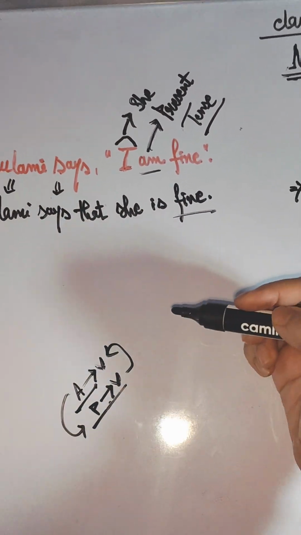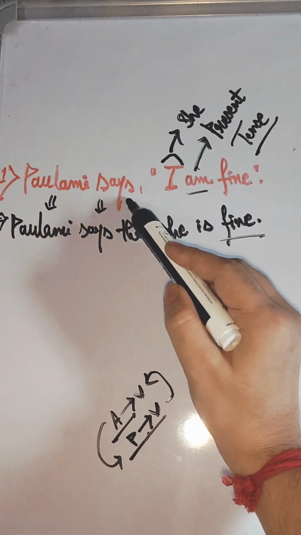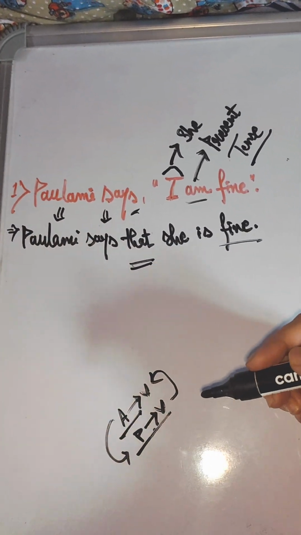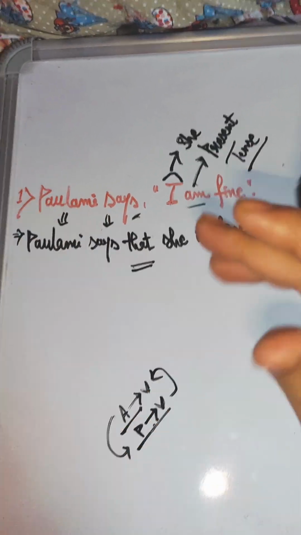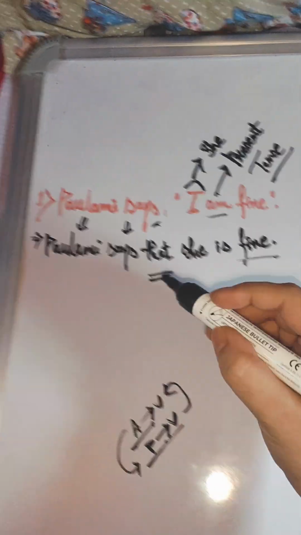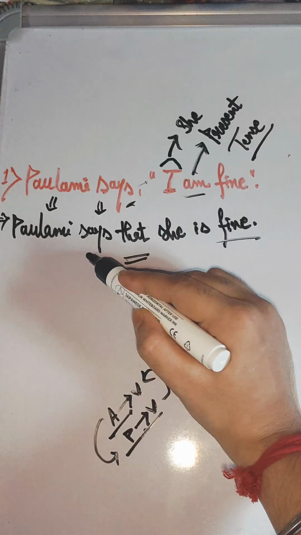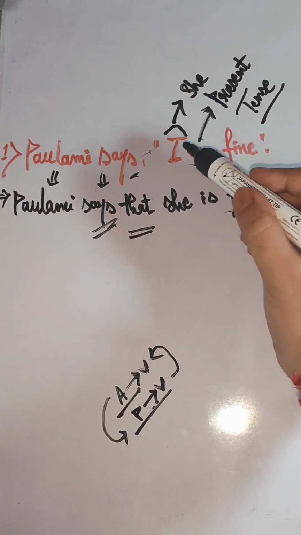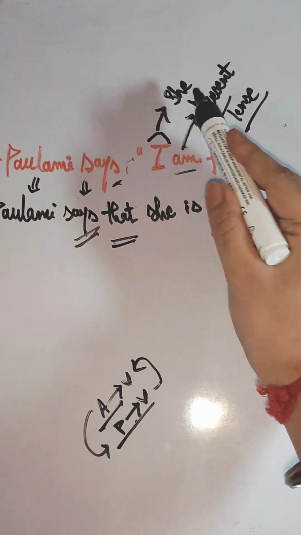So when we transform it, the structure will be Paulomi says, as it is in present tense, it will be the same, says. Then that is the linker. We have to add a linker when we transform active to passive. That is, that says, as it is present tense, will be says. Then that, and here I, which is in active, will be she in passive, because Paulomi is a girl, therefore I will be transformed into she.